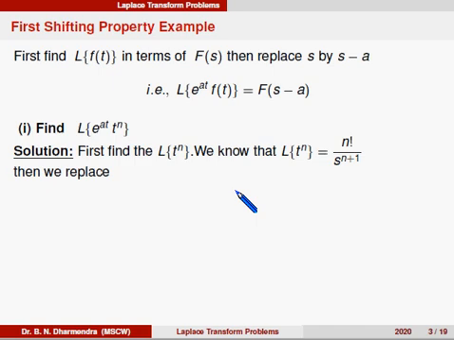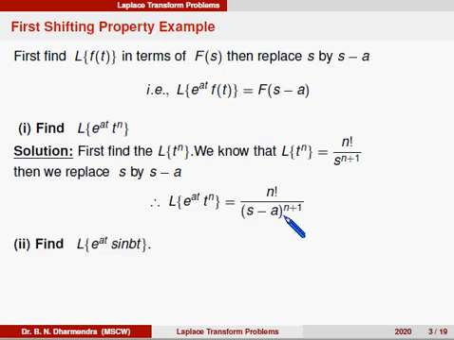Now, since this is a function of s, we replace s by s minus a because the power is positive. So it can be written as Laplace of e power at into t power n is equal to n factorial divided by s minus a whole to the power of n plus 1.